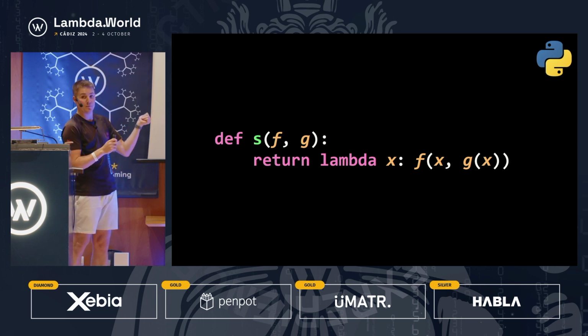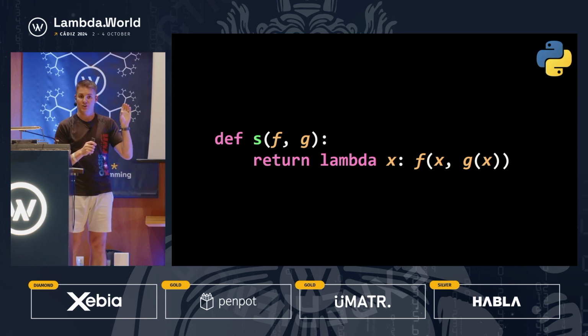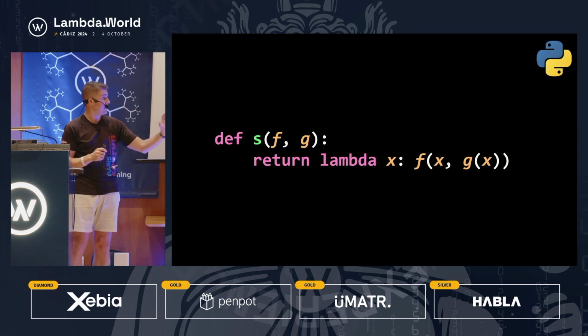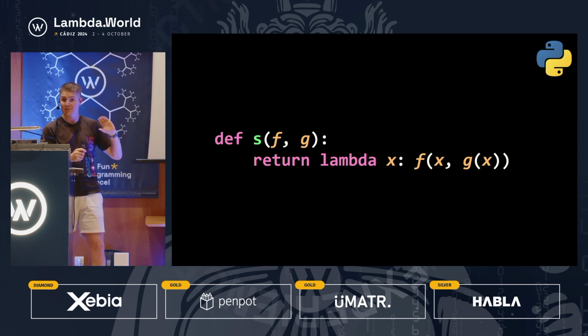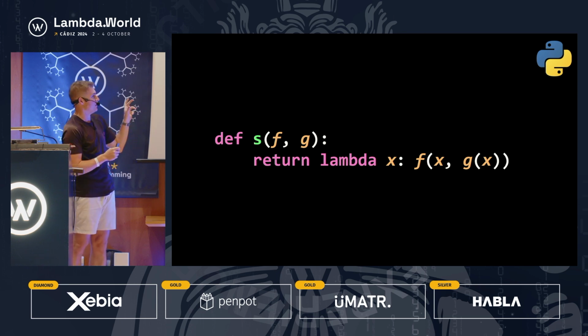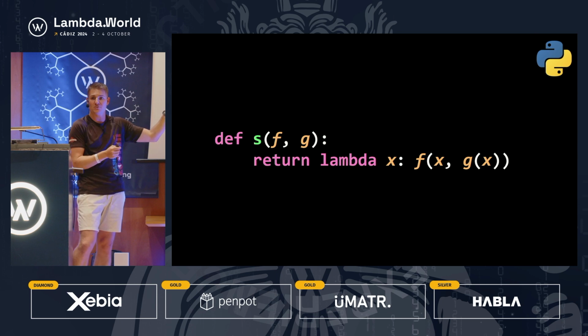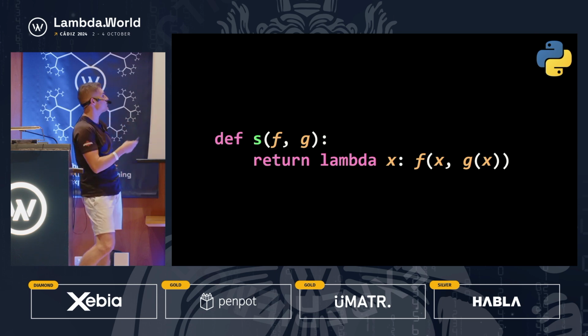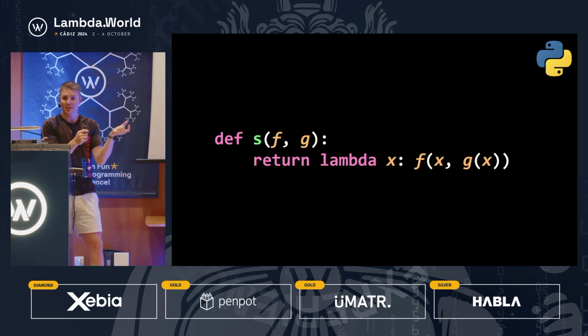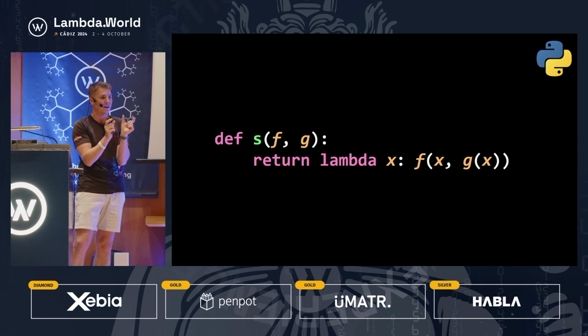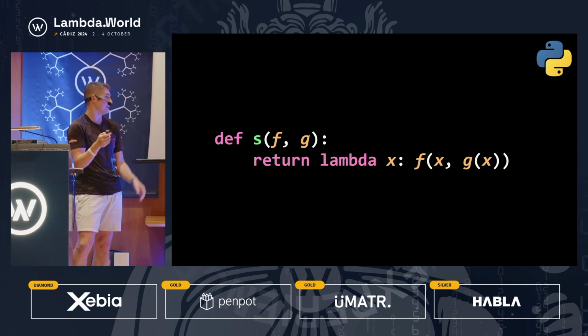This is the S combinator where you apply a unary function to the left argument. If you apply it to the right argument, then it's the sigma combinator. If you apply two different unary functions, well, that's actually the phi combinator. If you apply G to both your arguments, but your arguments are different, that's the psi combinator. And then there's another one called the D2 combinator. But the point is, how many different ways are there to combine a unary and binary function? All of these map to different combinators, some more useful than others.